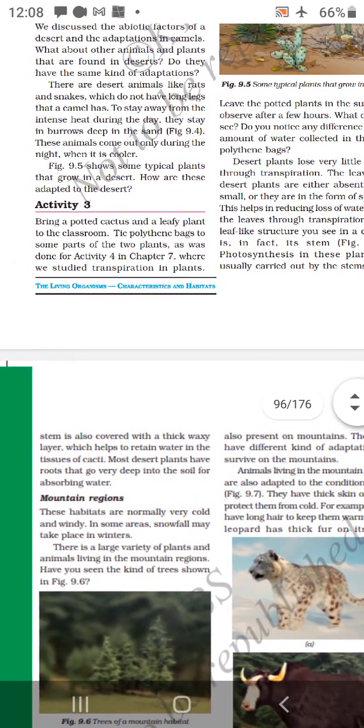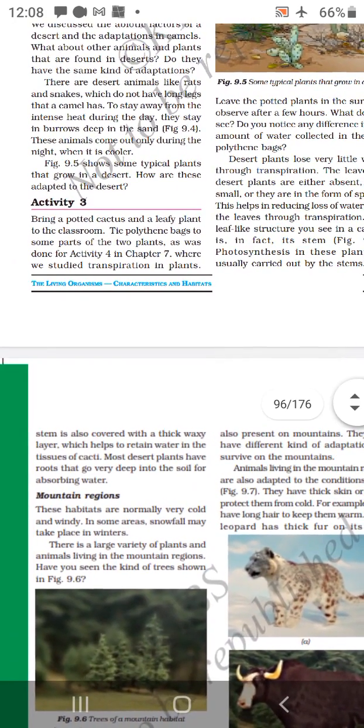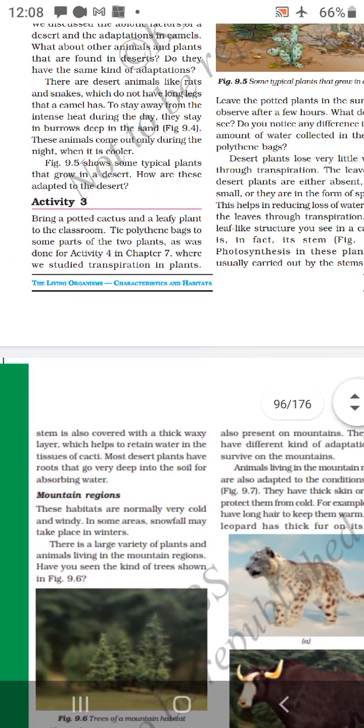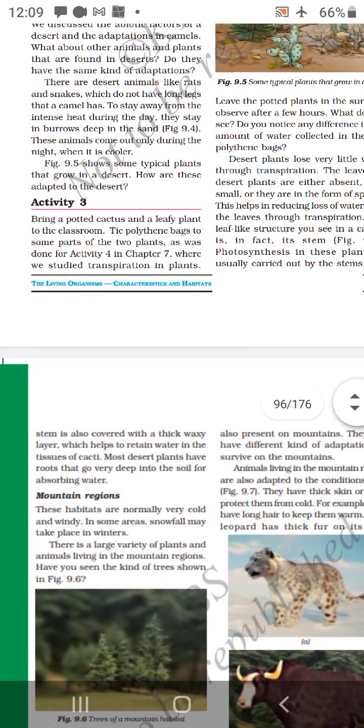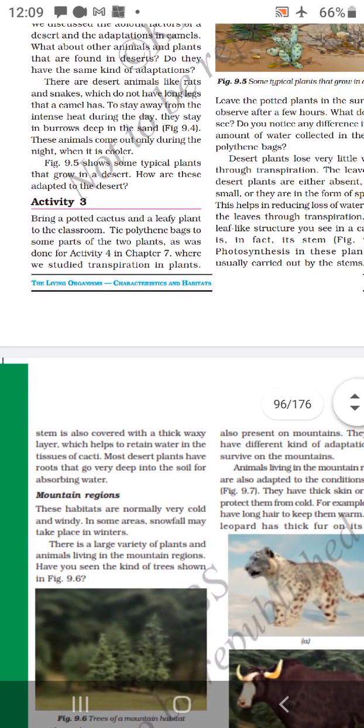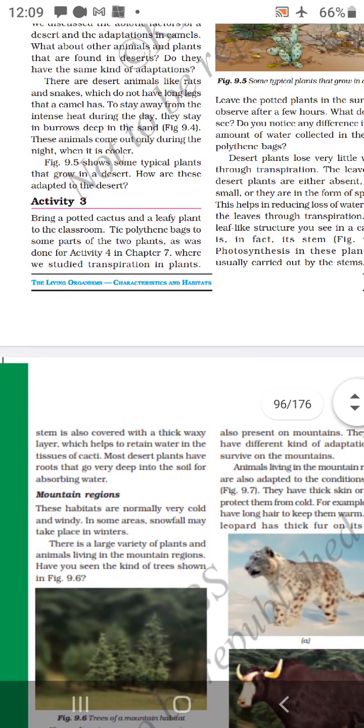Next, mountain regions. These habitats are normally very cold and windy. Mountains are very cold and windy because they are very high above the ground. The air pressure will be pretty low, and that's why they will be very cold.